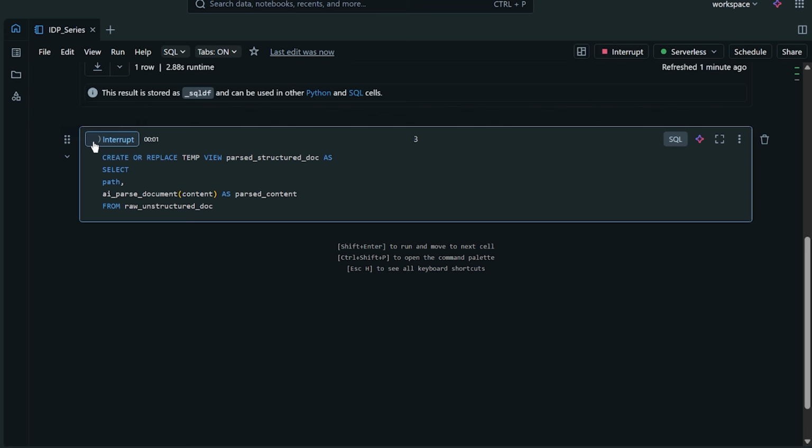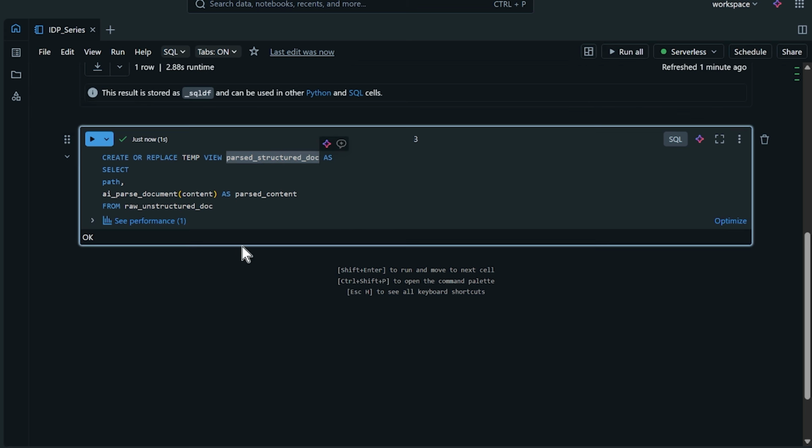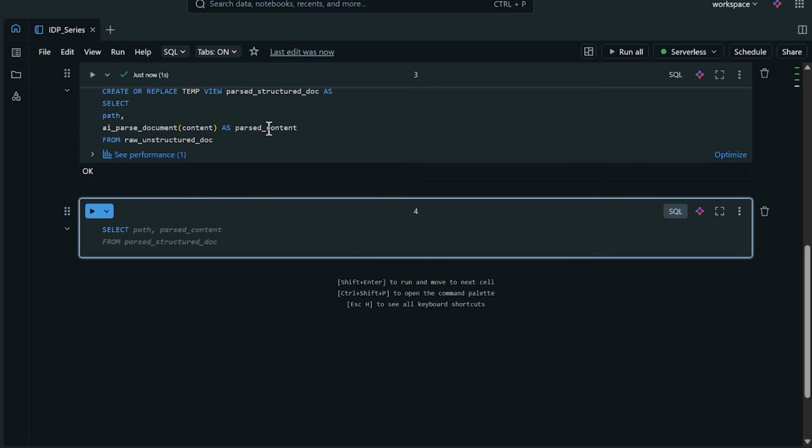Let's go ahead and run this. This OK tells us that the temporary view with the parsed structured doc worked. Let's go ahead and run our query on this. So we're going to say select, and we're just doing the path and the parsed content.